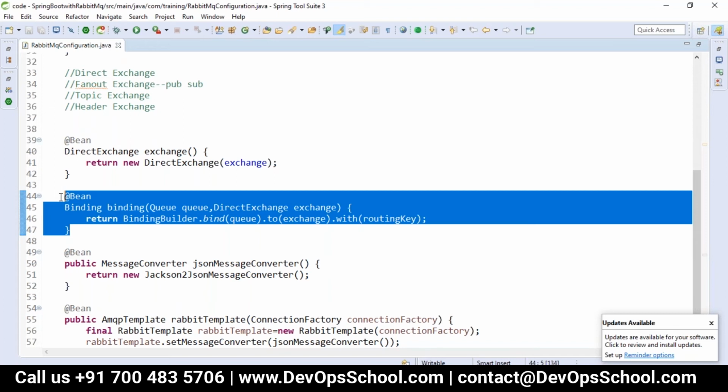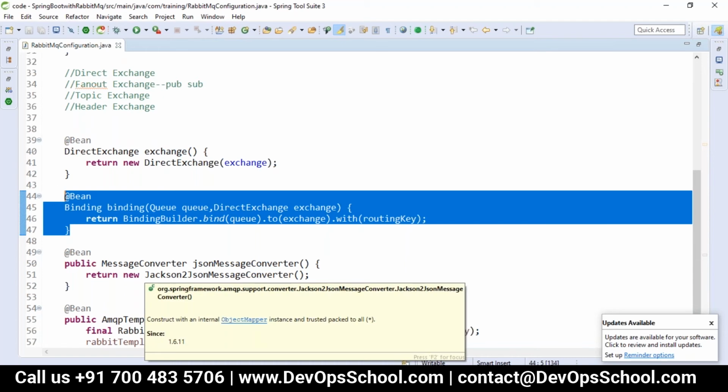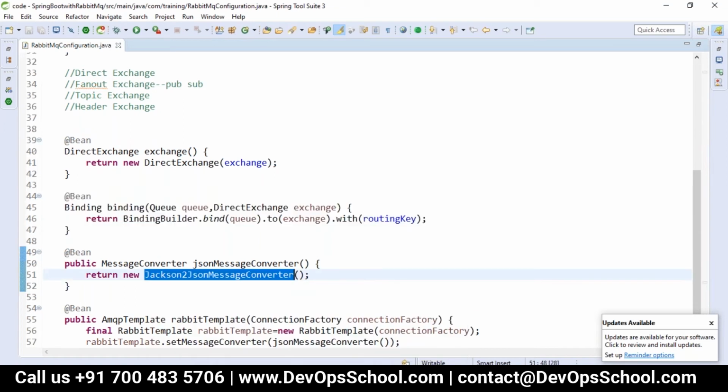Whenever messaging is happening, we have to declare the queue, and between the queue and exchange the binding will happen. In the component where we are sending a message, we can configure the listeners and how we are going to convert the object into the format we want, which is JSON format. Jackson is the converter to convert your object into JSON. So we are using the Jackson2JsonMessageConverter here, and that bean we have also created.